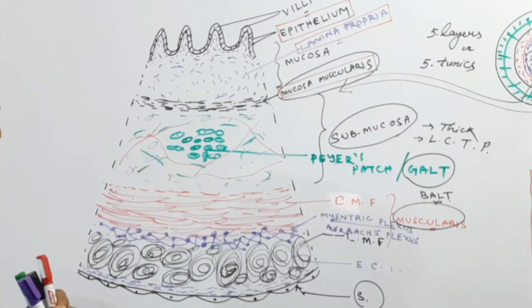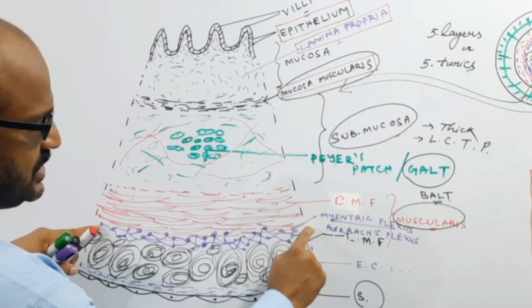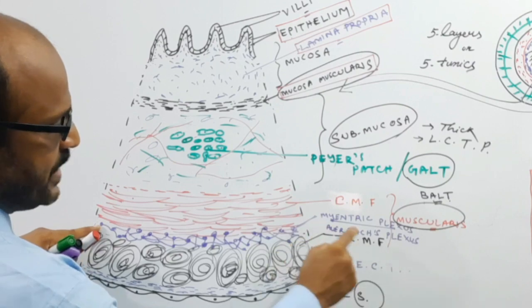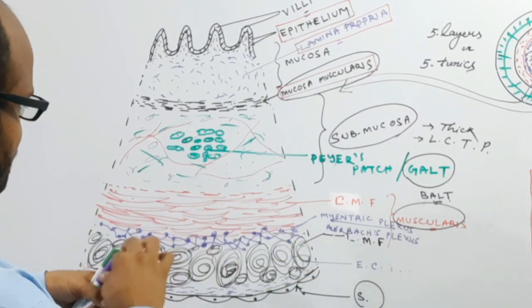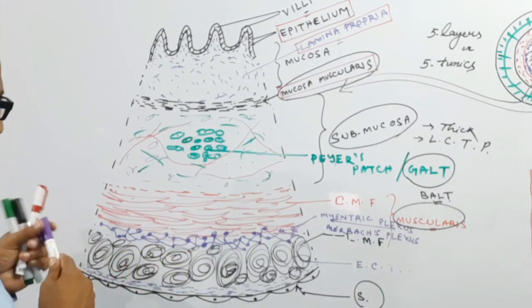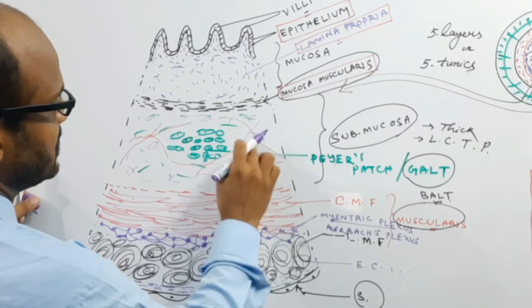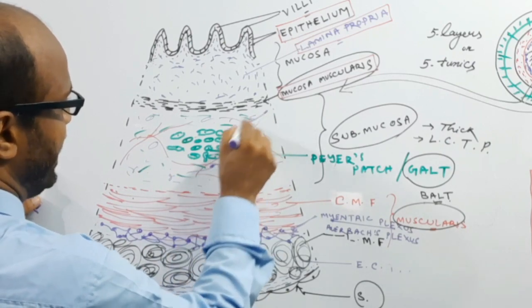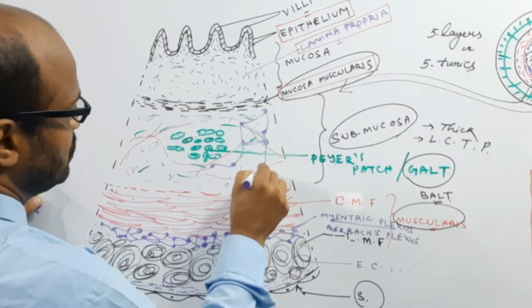In the muscularis layer, at the middle, the nerve plexus is known as the mesenteric plexus or Auerbach's plexus. But such a nerve plexus which is present in the submucous layer, suppose that this is the nerve plexus, and such a nerve plexus in the submucous layer is known as the